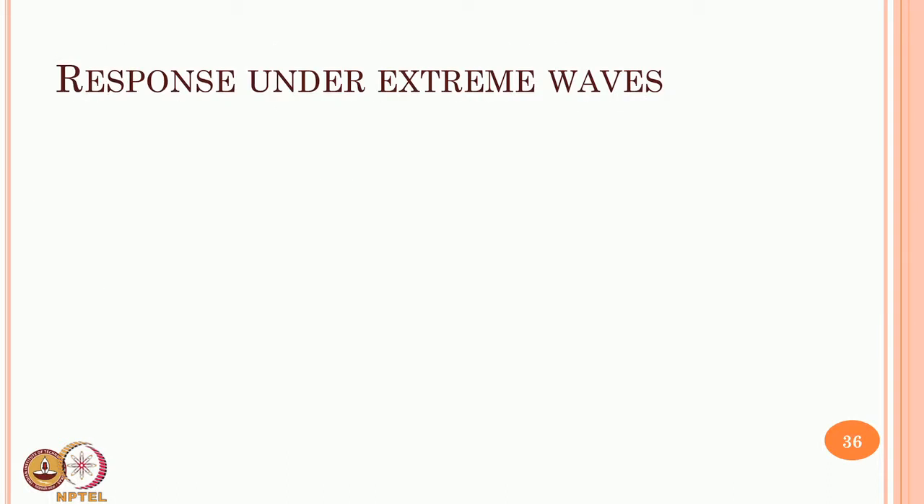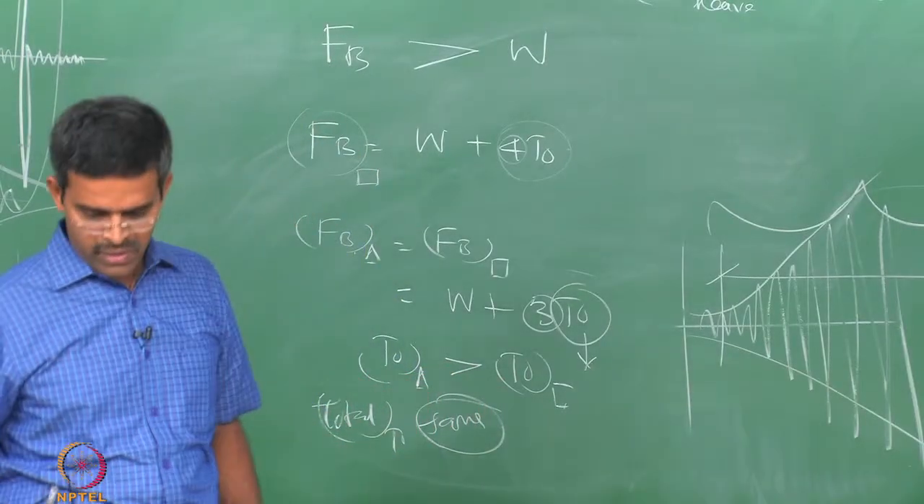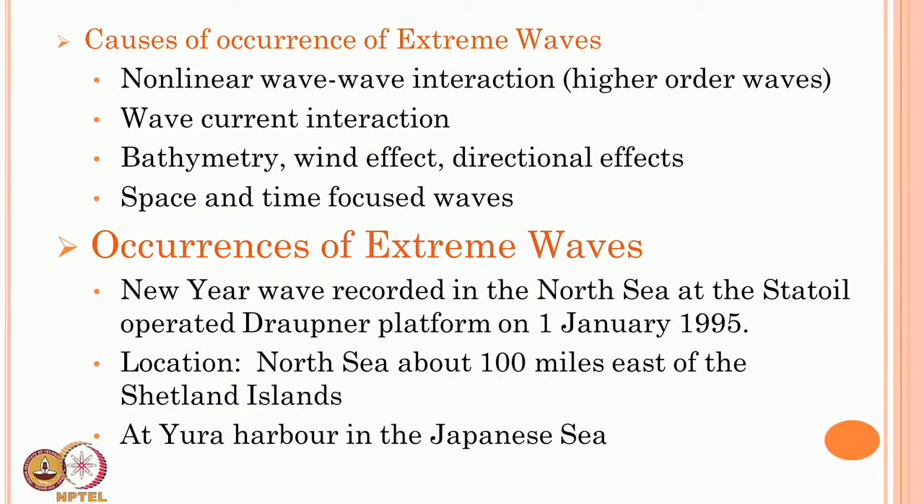We can also look at the response of extreme waves. I will quickly take about 5 minutes to explain what extreme waves are. Extreme waves are very interesting. The causes for occurrence are very simple. They have a nonlinear wave-wave interaction. Wave current interaction creates extreme waves. Bathymetry, wind effect and directional effects are responsible for this kind of waves. Space and time focused waves are actually extreme waves.